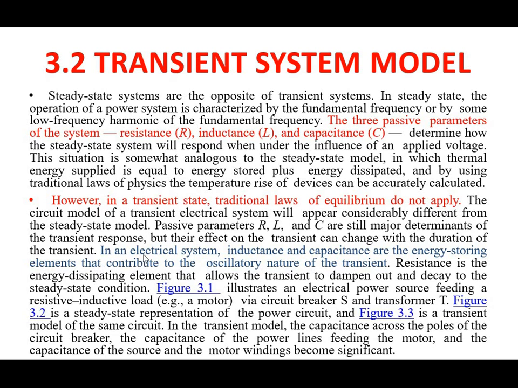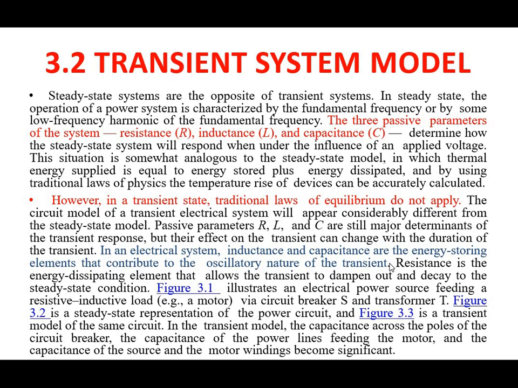Now, in an electrical system, inductance and capacitance are the energy storing elements that contribute to the oscillatory nature of the transient. The inductor will store energy in the form of current, and the equation for it is 1/2 L i squared.